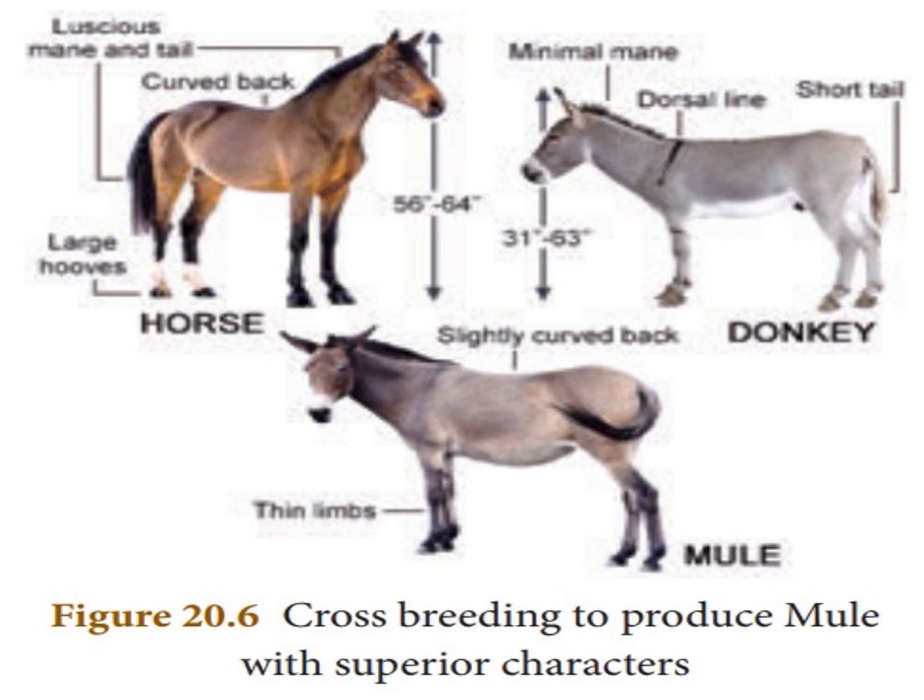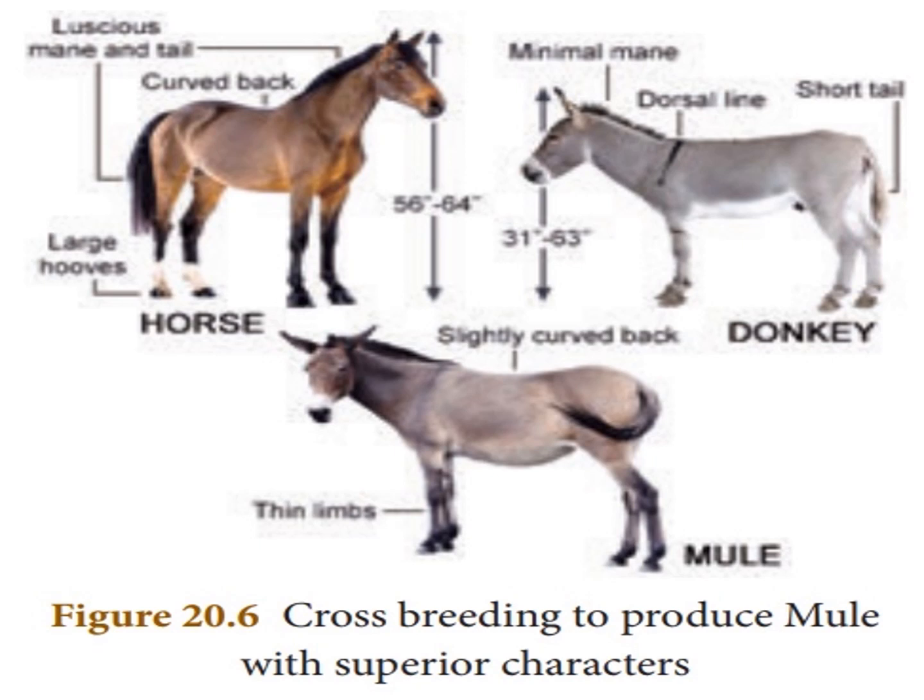Everybody see the picture. A donkey, and a horse with mane and tail, curved back. Next one, horse and donkey are mixed to make a crossbreed to produce a mule.